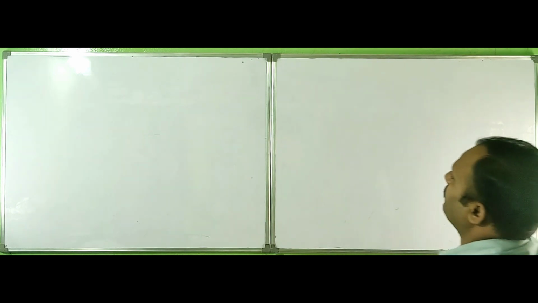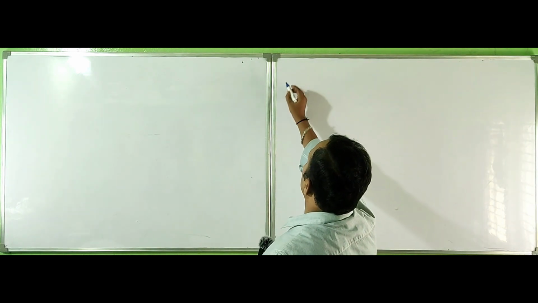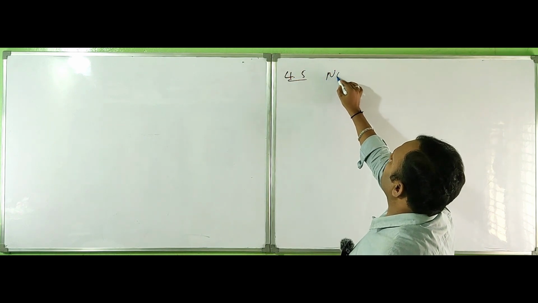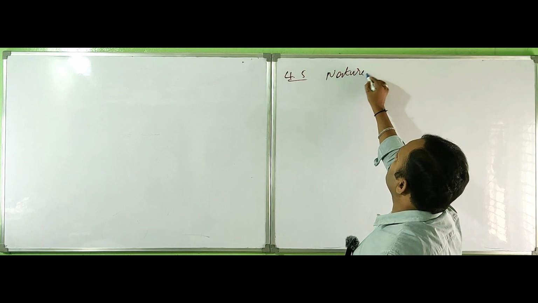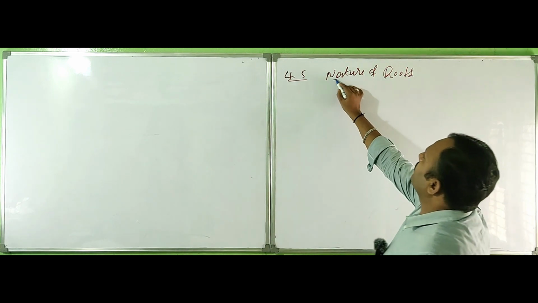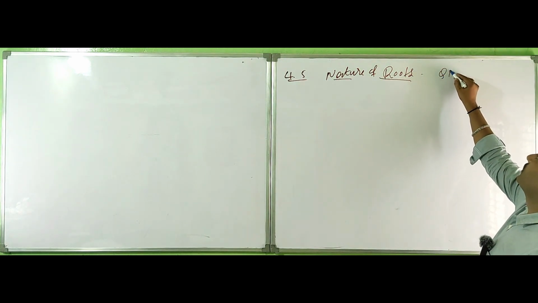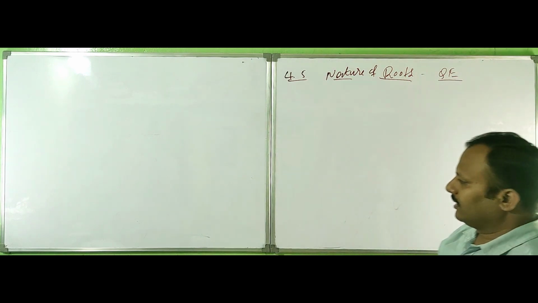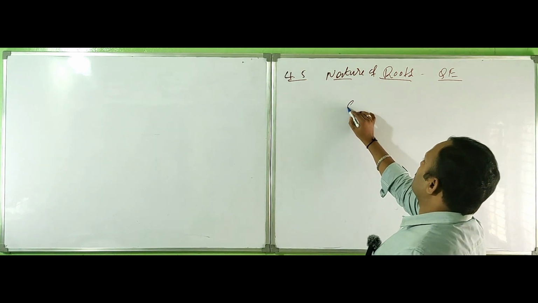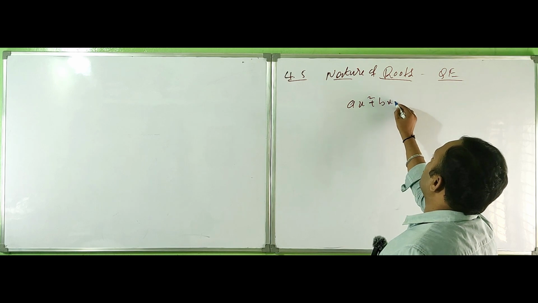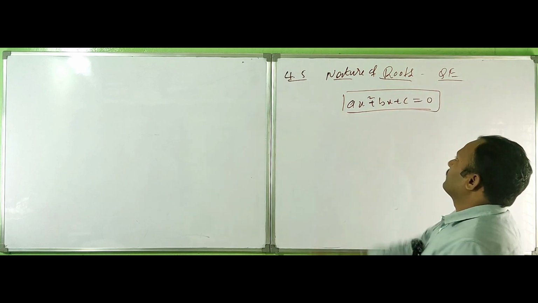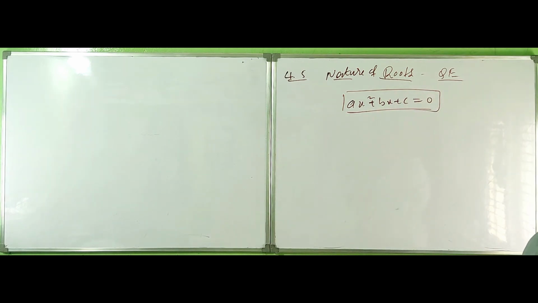So now, 4.5 is nature of roots of a quadratic equation. Nature of roots of a quadratic equation, QE, right? So for the nature of the roots, already you know the standard form is ax square plus bx plus c is equal to 0. This is the standard form.